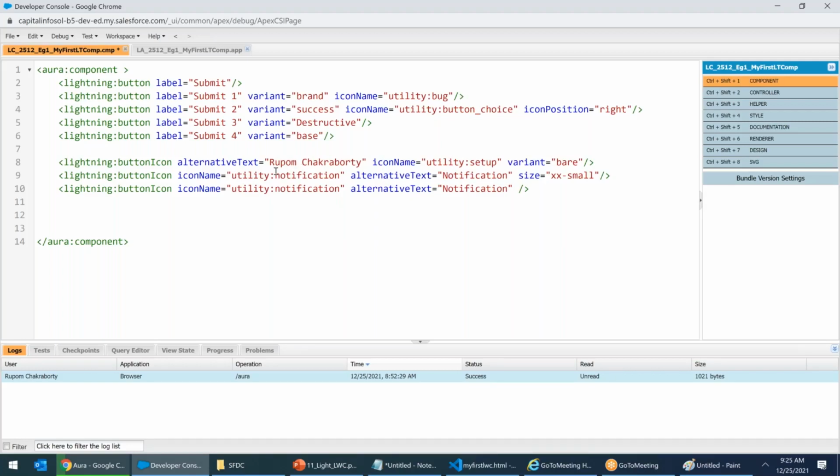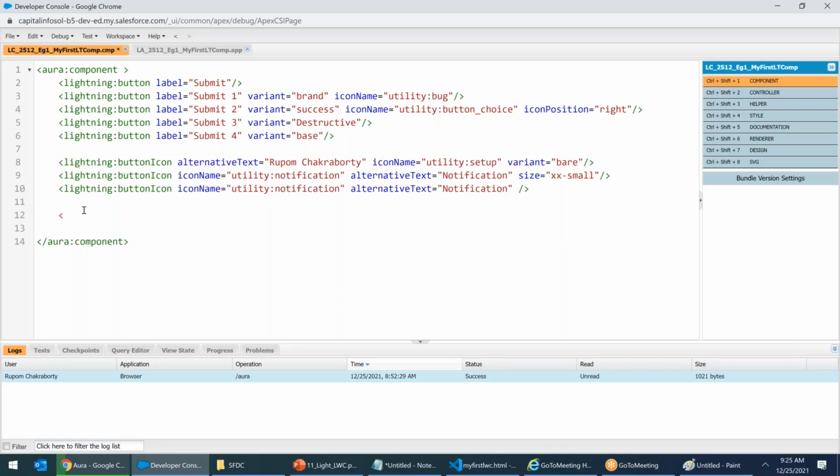That is the reason alternative text is a must. Because if the Lightning Design System server is down, the system will display this alternative text.